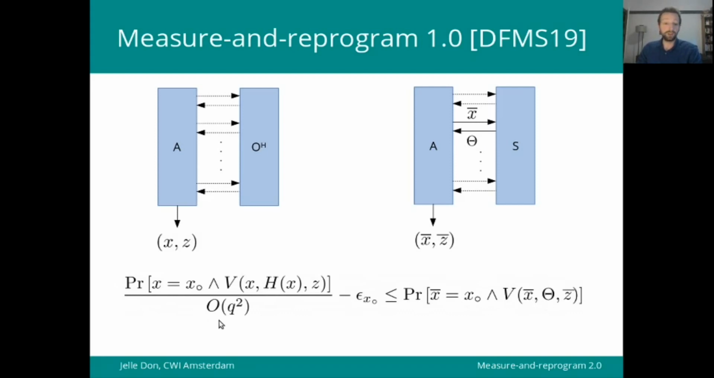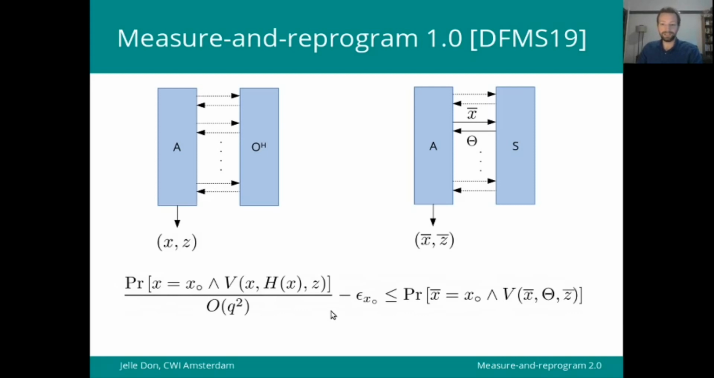Up to a q-squared loss, and also here we have an additive error term. But the theorem has the promise that even when summing over all possible instances of x0, the error term remains negligible, so we don't have to worry about it.